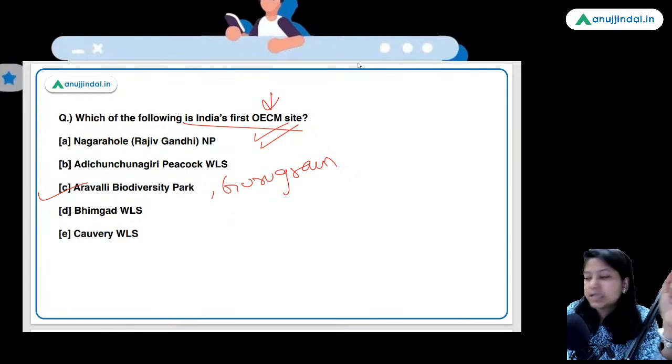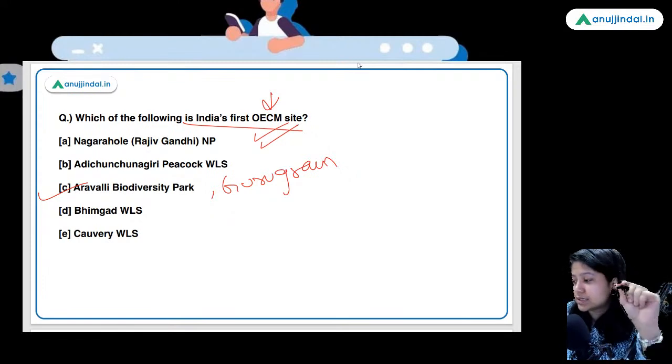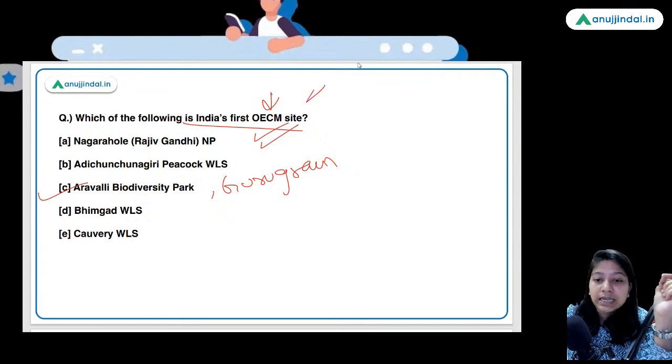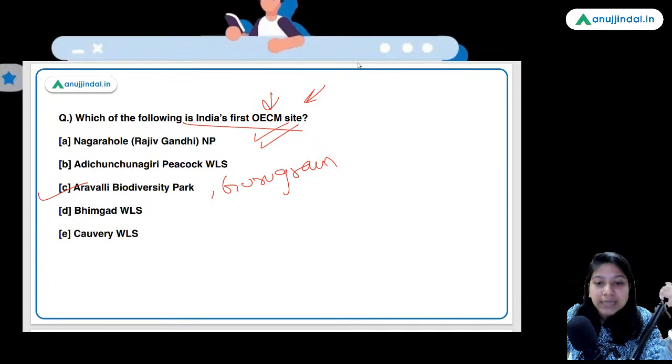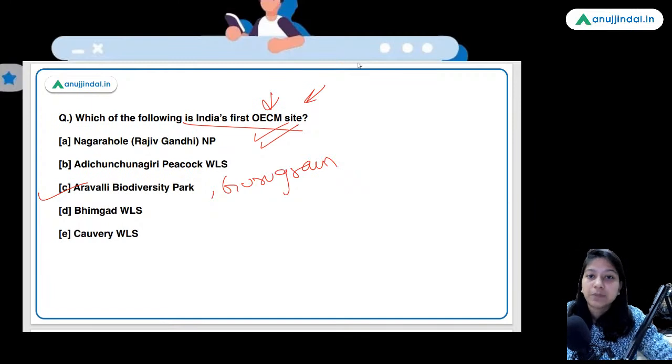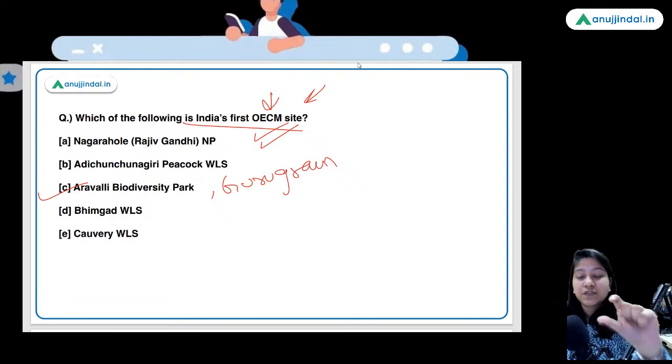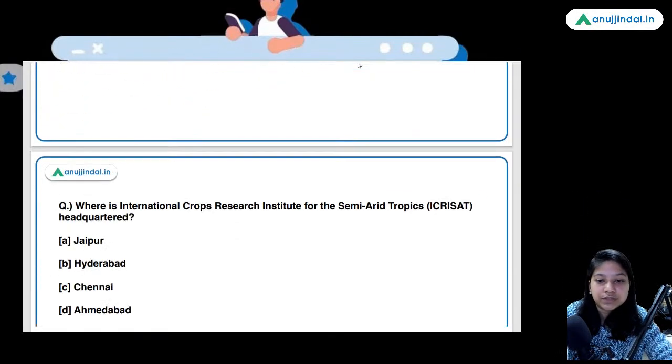Other Effective area-based Conservation Measures is the full form of OECM. Basically, by declaring this Aravali Biodiversity Park as an OECM site, that does not mean that this biodiversity park would convert into a national park now, or into a wildlife sanctuary, or an eco-sensitive zone. No. When a site is declared an OECM site, that means more conservation measures will be taken at that place, because the biodiversity of the place is really rich. So it is just an accreditation given to a place which has high biodiversity. Moving ahead to the next question.